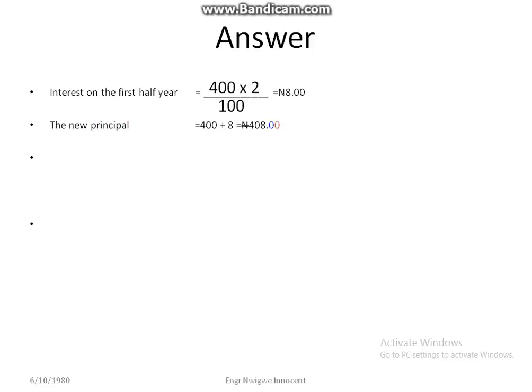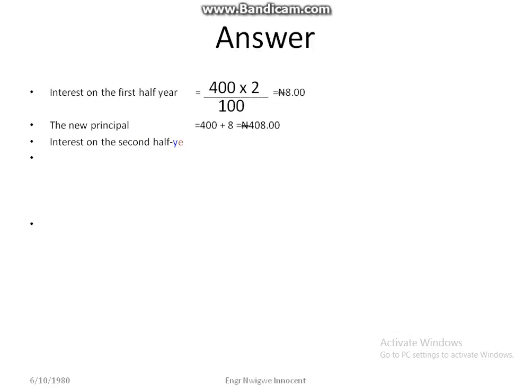Answer: interest on the first half year is equal to 400 times 2 over 100, which is equal to 8 naira. The new principal is equal to 400 plus 8, which is equal to 408 naira.